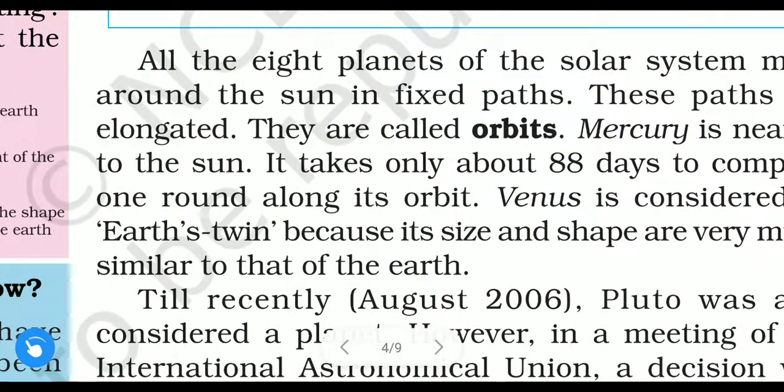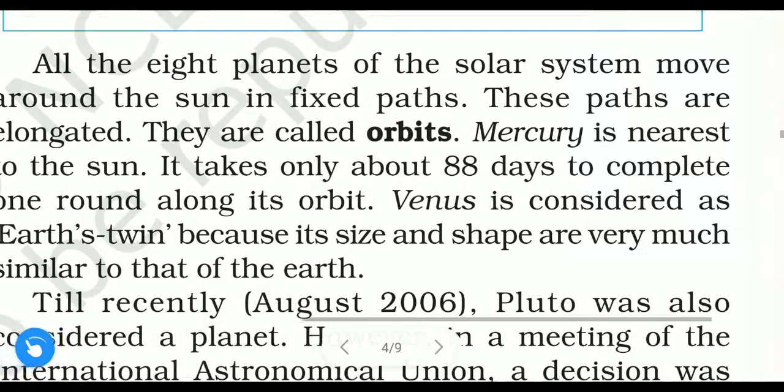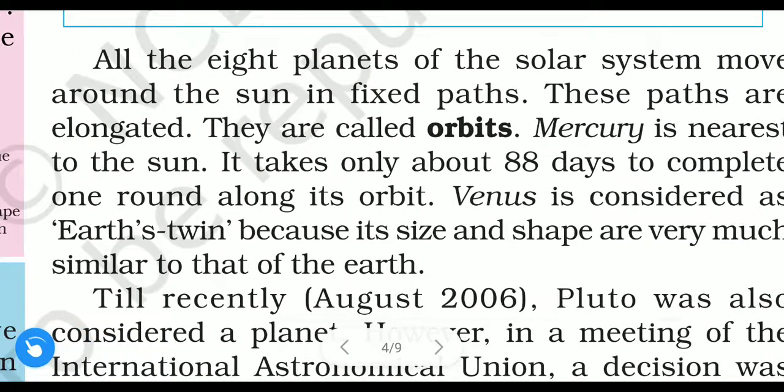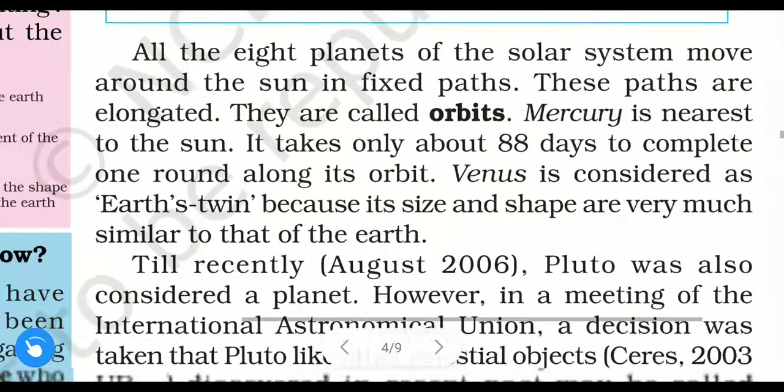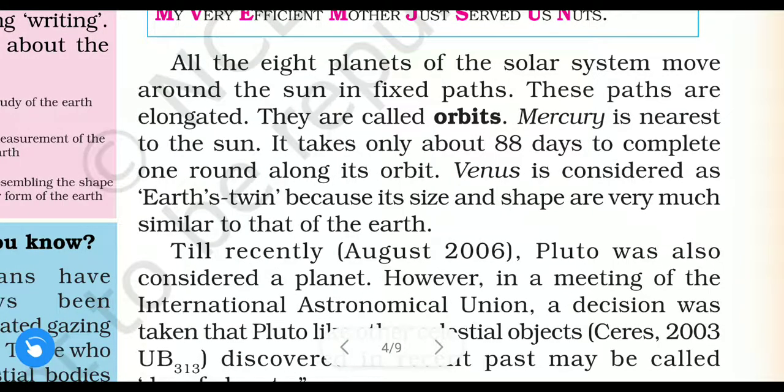All the 8 planets of the solar system move around the sun in fixed paths. They have their own fixed path. It doesn't change. These paths are elongated, very long paths. They are called orbits.